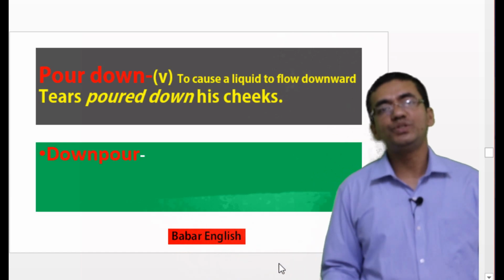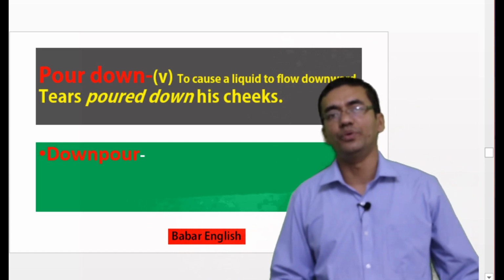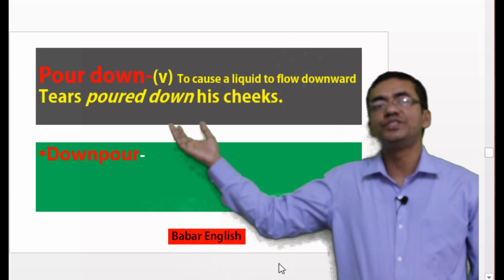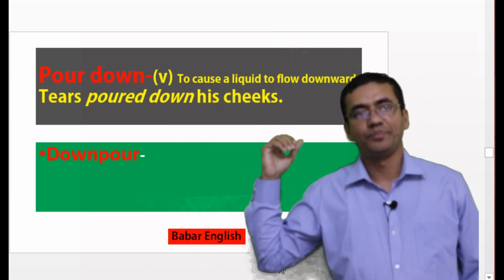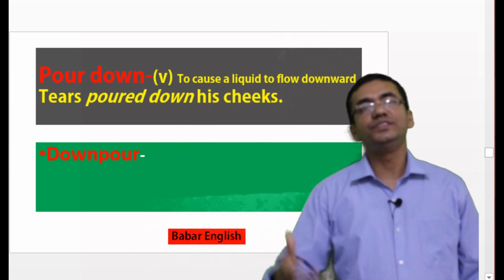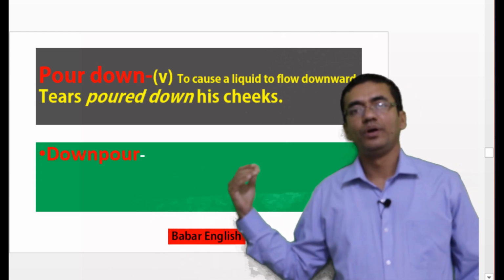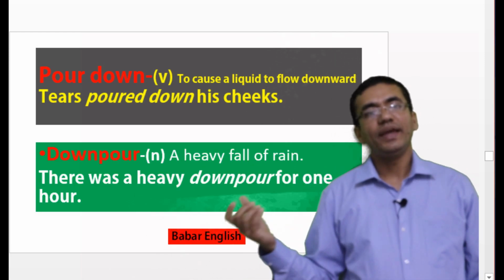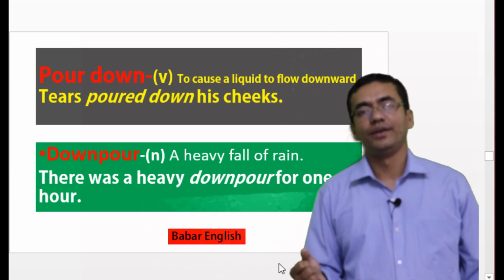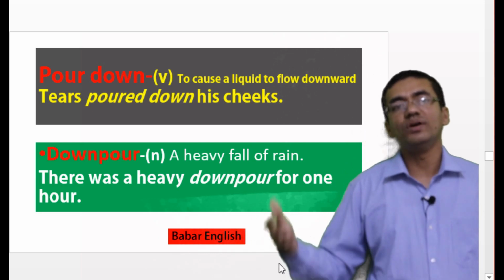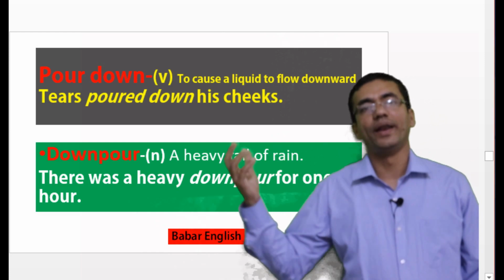Now let's move to our next phrase, that is pour down. Pour down means to cause a liquid to flow downward. Suppose you can say tears poured down his cheek. So if we invert this word, it will become downpour. Downpour means a heavy fall of rain. Suppose we can say there was a heavy downpour for 1 hour.